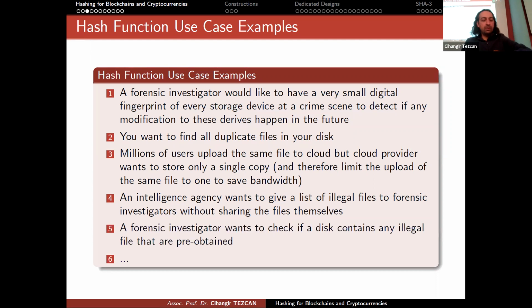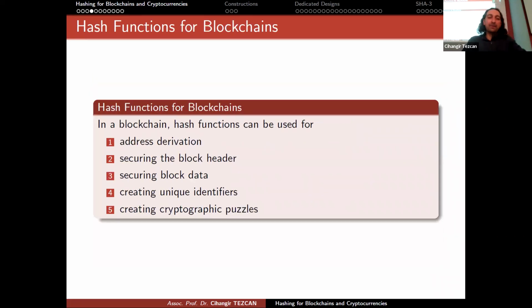So in that scenario, a forensic investigator obtains a disk and wants to check if there is any illegal file on that disk. In this case, you will use the list that is given to you by the intelligence agency, and you will just check if they are the same. This way, without even looking inside the files, you can see if they are illegal or not. So there are many ways to use hash functions. You can even create your own Kickstarter company just using hash functions. But for the blockchain, we have different uses.